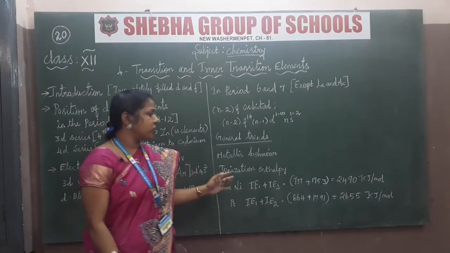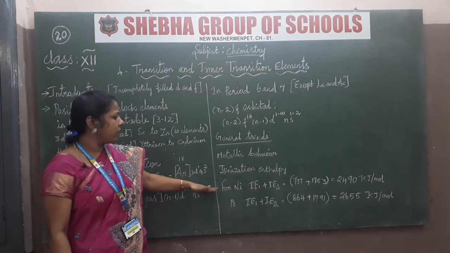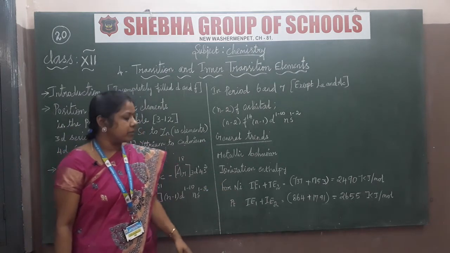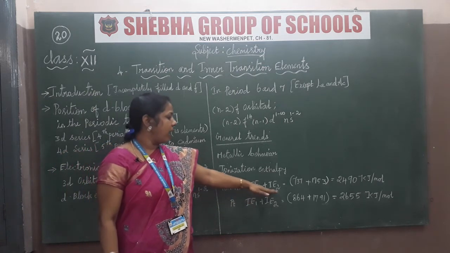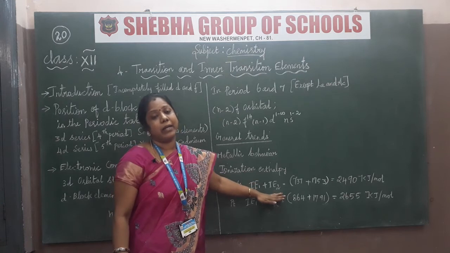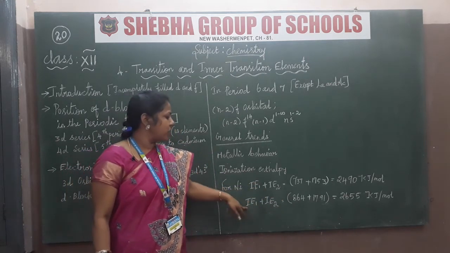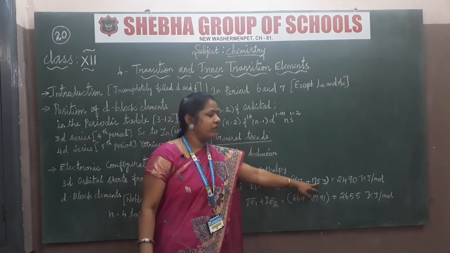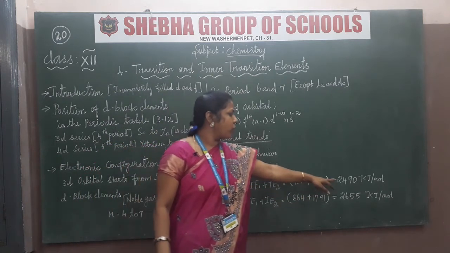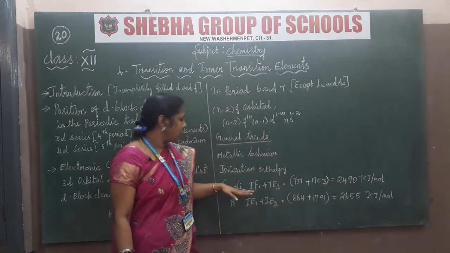For that ionization energy level, let me give a small example comparing nickel and platinum. For nickel, take the first ionization energy and move on to the second ionization, and likewise for platinum. The first and second ionization levels added, 737 plus 1753, give 2490, that is 2490 kilojoule per mole for nickel.